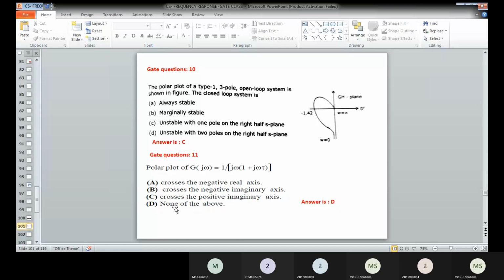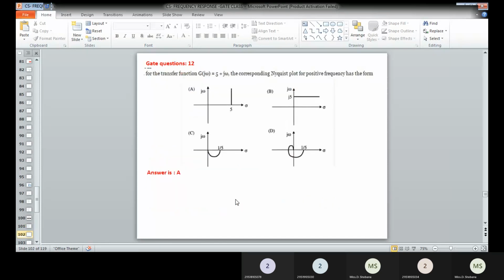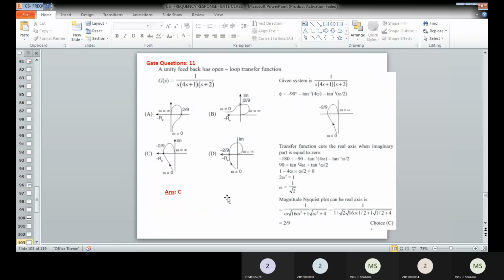Therefore, none of the options is being given. The polar plot shape will start from the second quadrant and end at the second quadrant itself. Therefore, it will not cross any of the crossing points. Therefore, option D is the correct answer. Like that we can solve the problems.